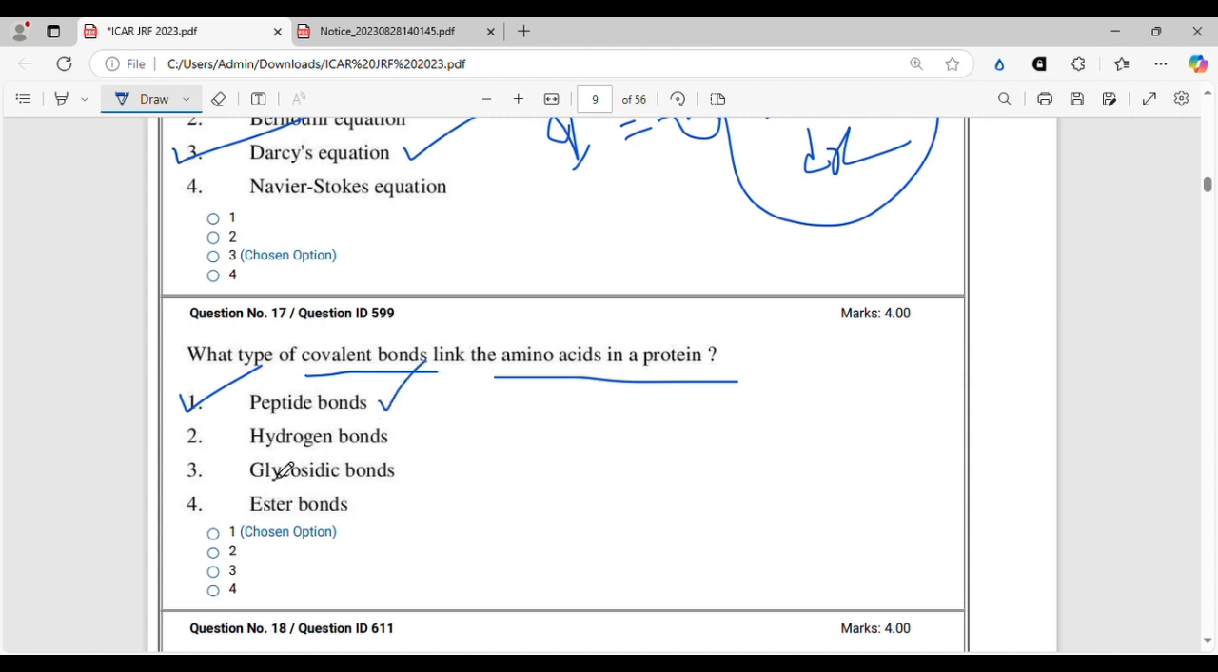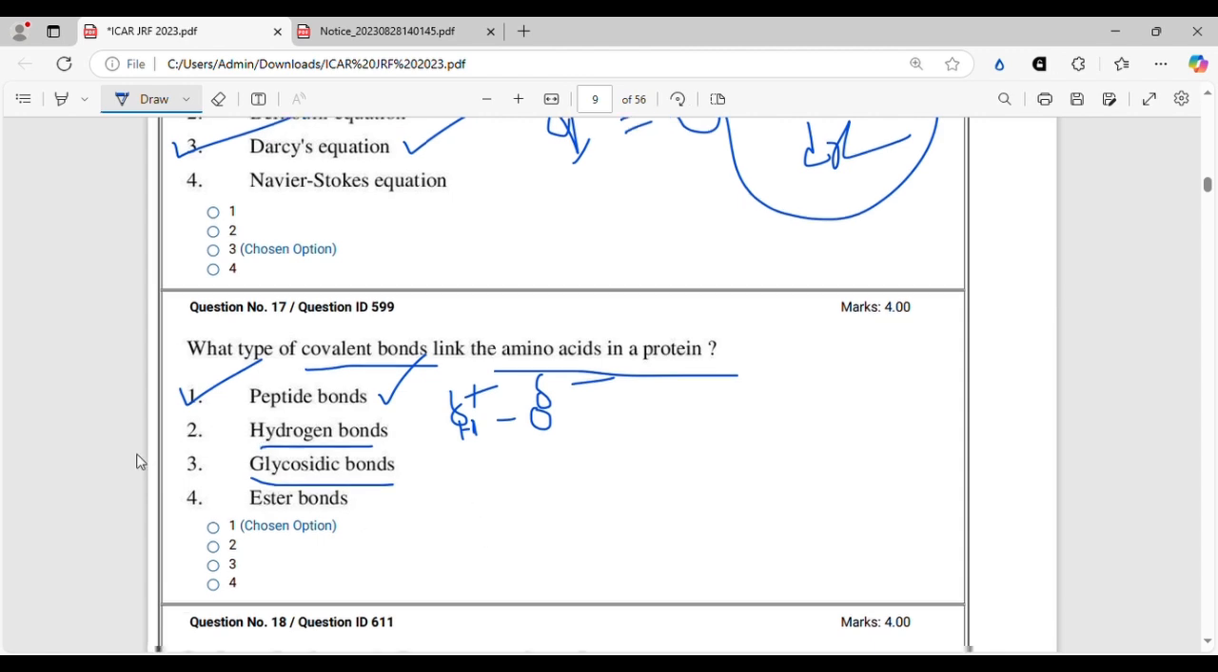Hydrogen bonds are present in water. It is the bond between a hydrogen atom and an electronegative atom, like in water, where oxygen has a del negative charge and H plus has a del positive charge. Glycosidic bonds are present in carbohydrates, where monosaccharide molecules are bonded by glycosidic bonds to form a polysaccharide or oligosaccharide. Ester bonds are present mostly in fatty acids, right? So let's move on to the next question.